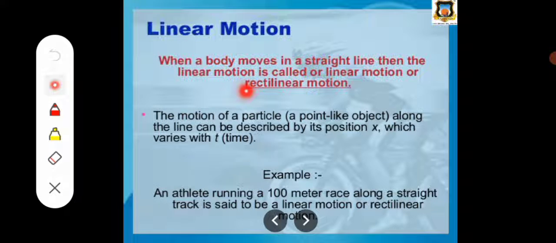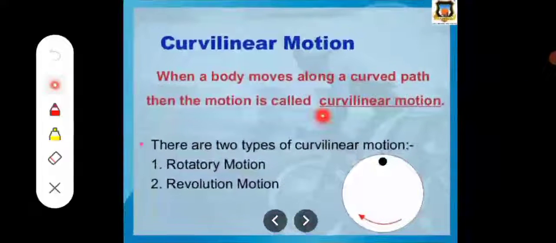The first one is linear motion. When any body or any object moves in a straight line, then that motion is called linear motion, or it is also called rectilinear motion. An example, as we just discussed, is an athlete running on a 100-meter race track along a straight line; it is said to be linear motion or rectilinear motion. So this is the first type.